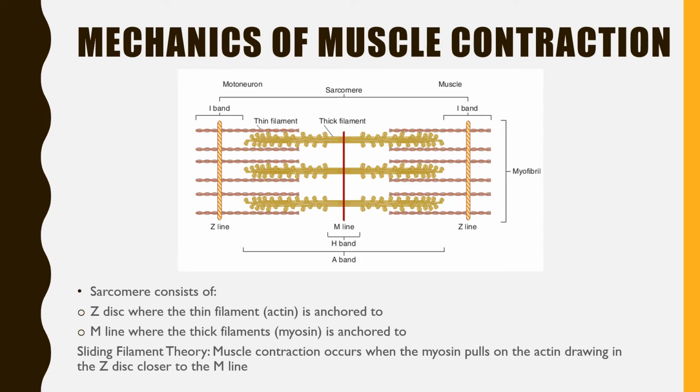They consist of the Z disc, where the thin filaments, which is actin, is anchored to, and the M line, where the thick filaments, which is myosin, is anchored to. The sliding filament theory states that muscle contraction occurs when the myosin pulls on the actin, drawing in the Z disc closer to the M line.